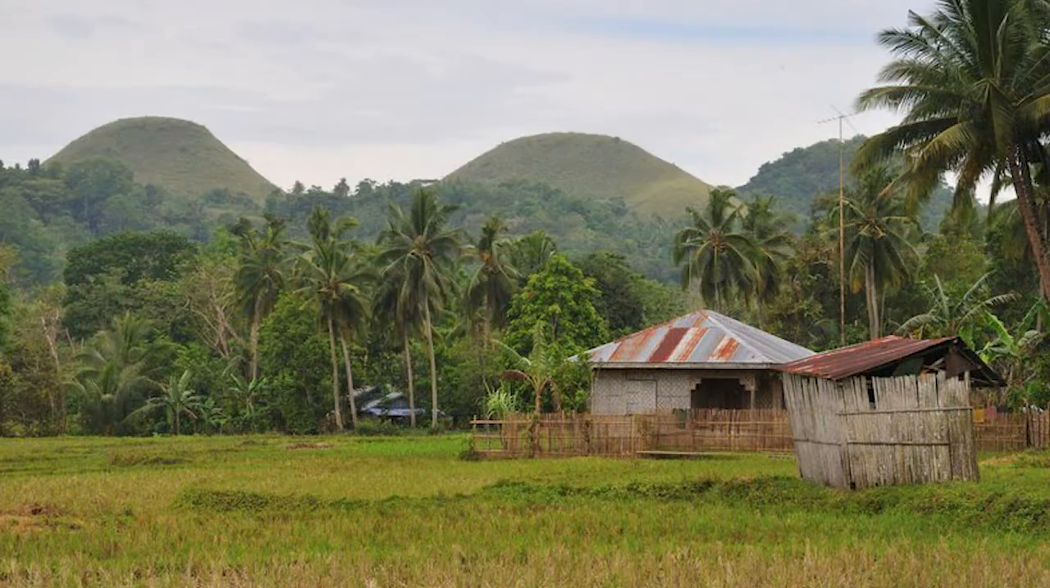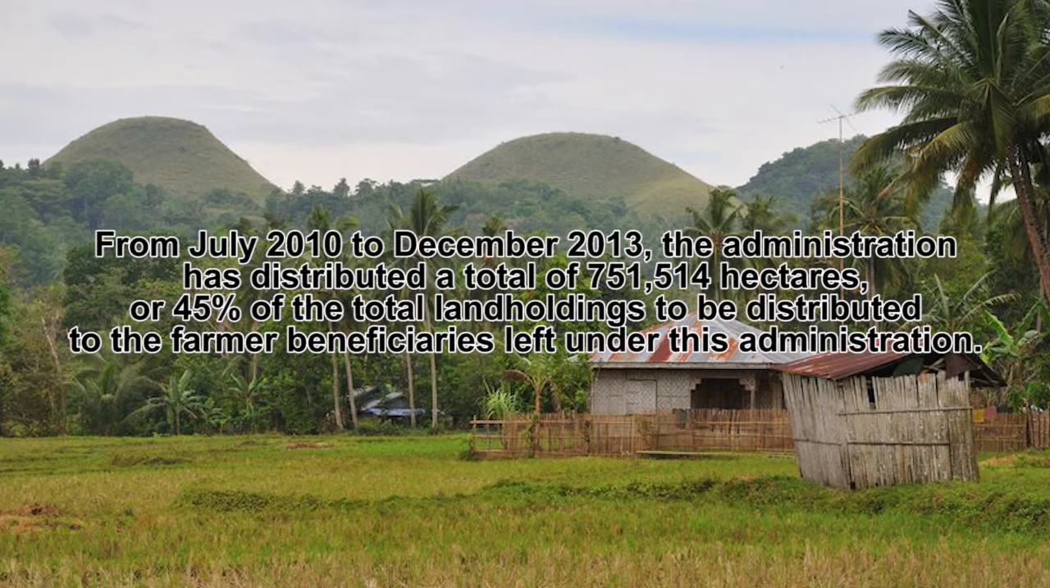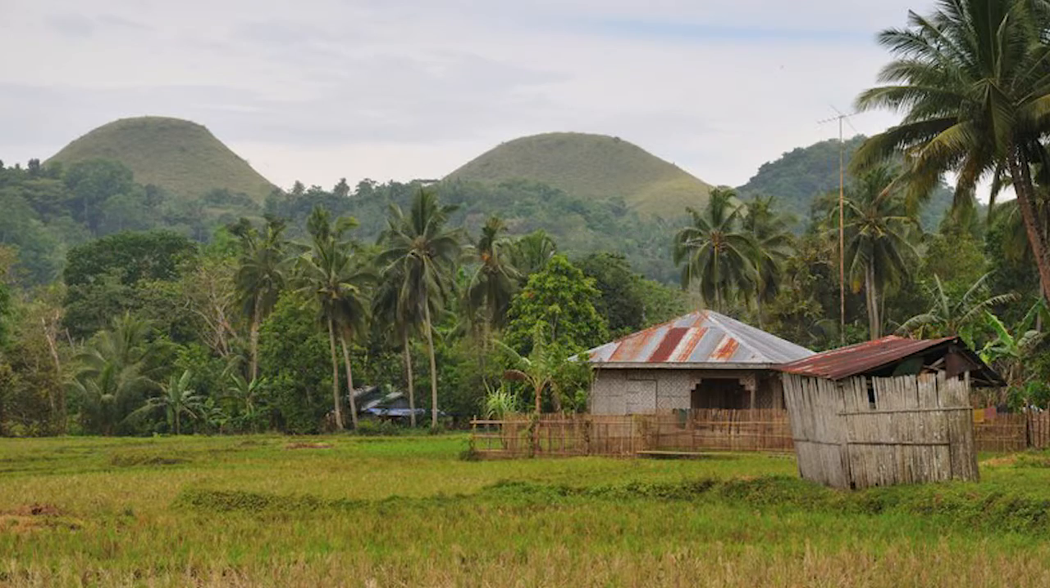From July 2010 to December 2013, a total of 751,514 hectares have been distributed, or 45% of the total landholdings to be distributed to the farmer beneficiaries' lands. Lessons that can be learned from CARP. Next.